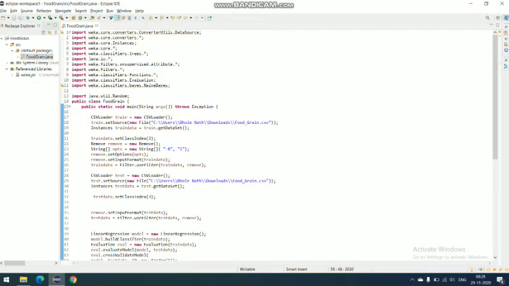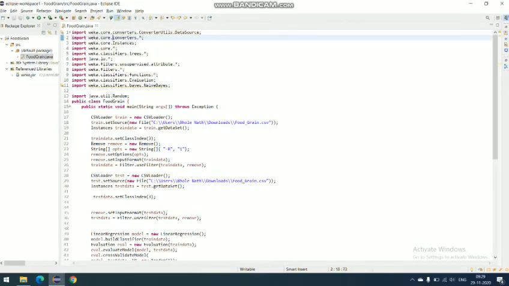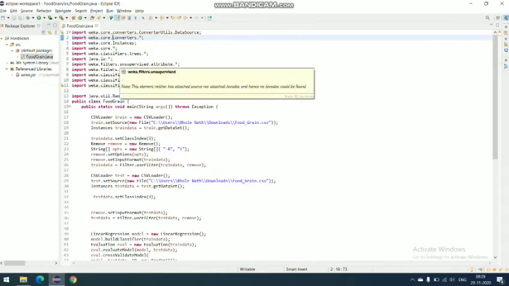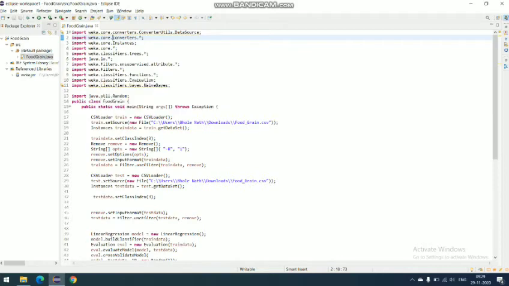Here we first import the Weka converters, instances, classification trees, filters, classifiers functions, classifiers base. And here our main function starts. CSV loader is a class, and we make an object, train.